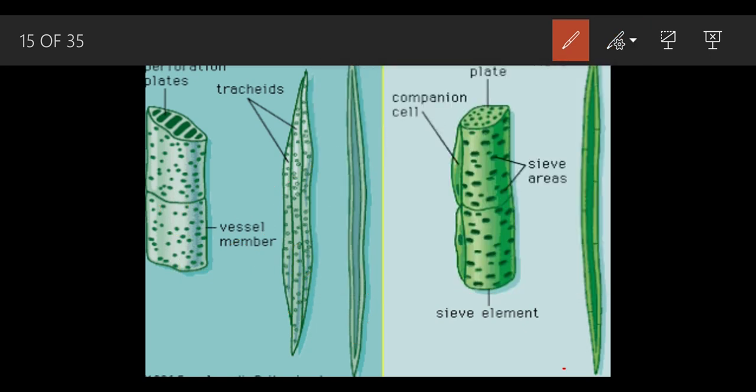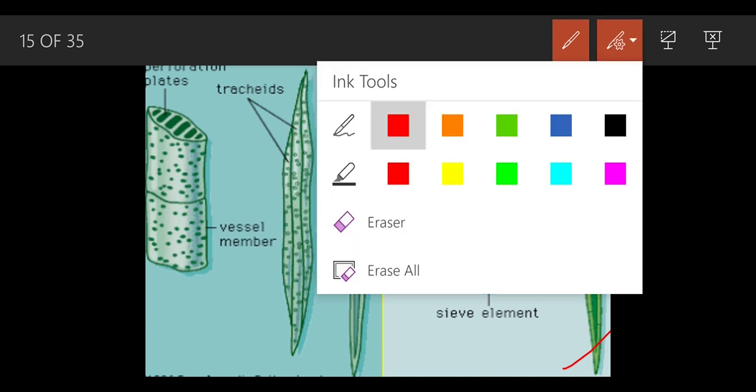And again we can see the phloem fibers. This is the phloem fibers. They mainly provide the function of support. They give support so that the plant does not wilt.